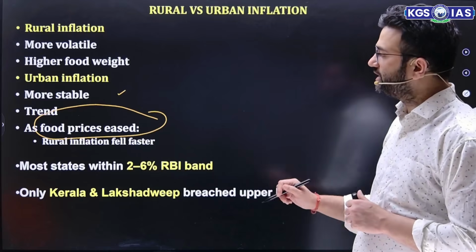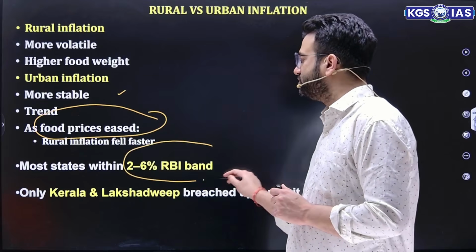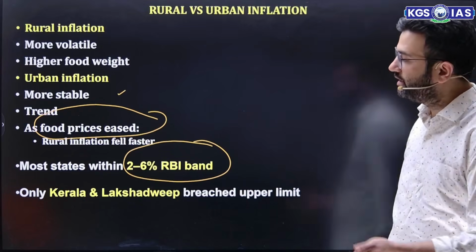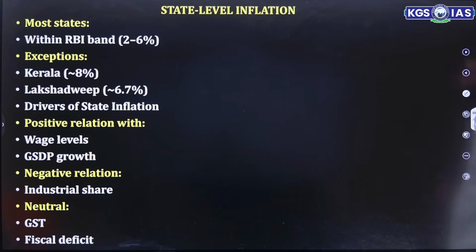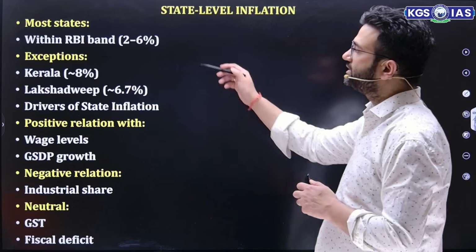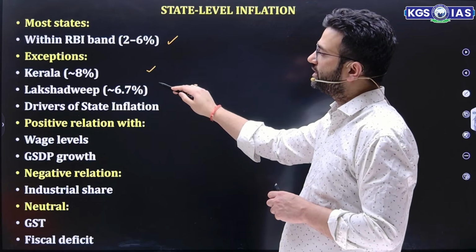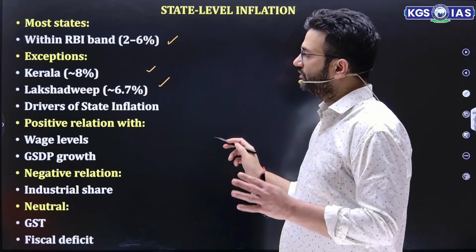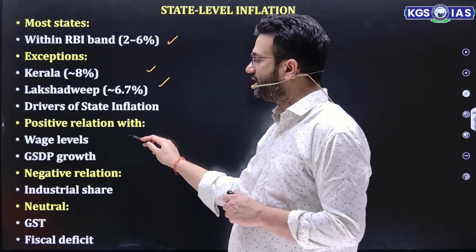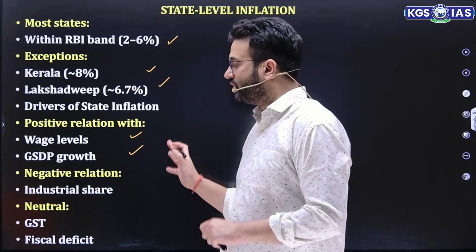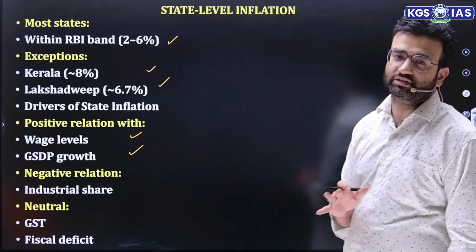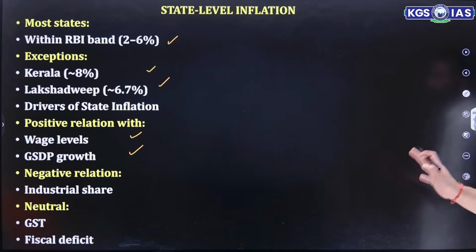So most states of India are within this range of 2 to 6%, barring Lakshadweep and Kerala, which breach the upper limit. That means inflation is more than 6% in Kerala and Lakshadweep. State-level inflation, as I mentioned, most states within the RBI band, Kerala 8%, Lakshadweep 6.7%. The positive relation is that wage level enhances GSDP growth, the negative relation is industrial share, or neutral if we talk about GST and fiscal deficits, which also have these reasons.